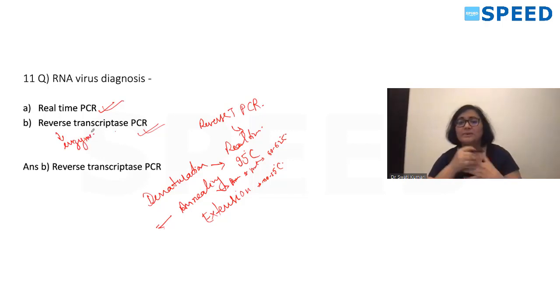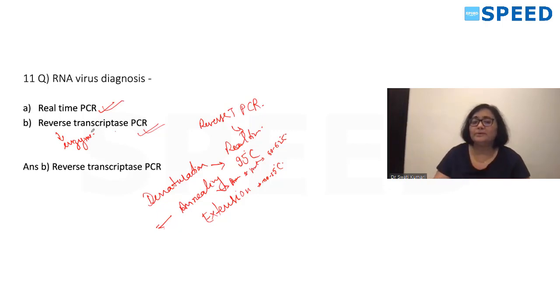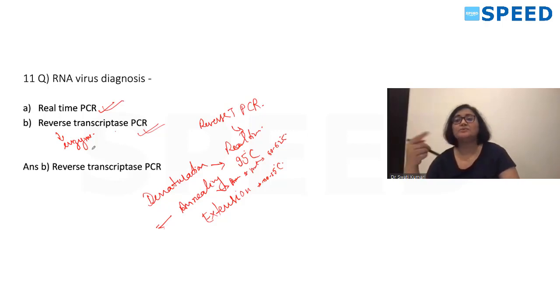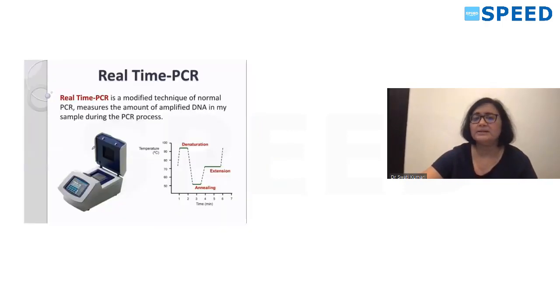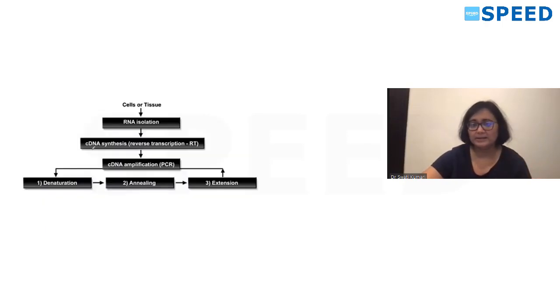So the enzyme which we use is reverse transcriptase enzyme. So reverse transcriptase PCR is a type of real-time PCR where we use reverse transcriptase enzyme to make the RNA virus into complementary DNA. Okay, so the correct answer for this is real-time PCR. Real-time PCR because you're able to see the PCR indirectly, so we say it as real-time PCR.